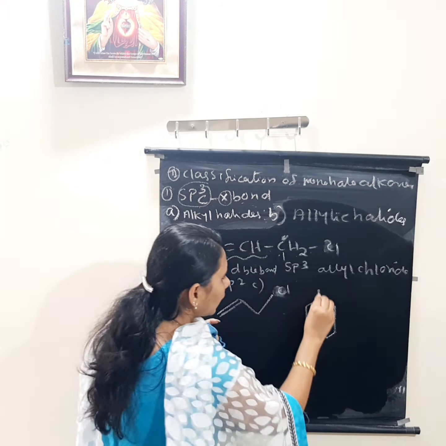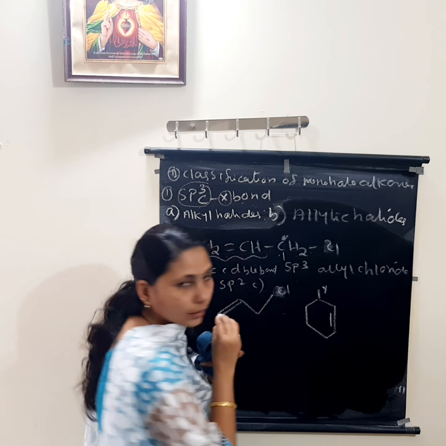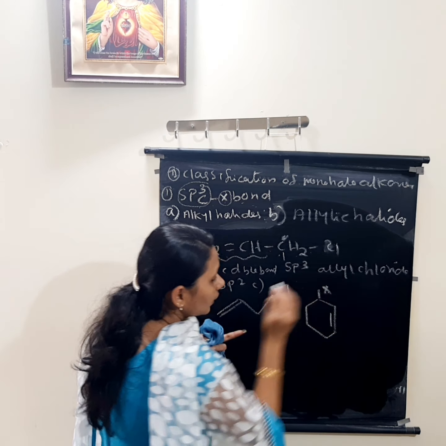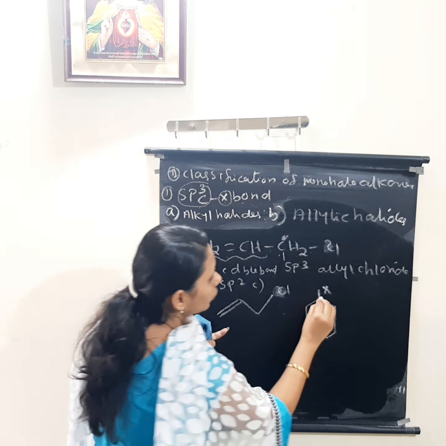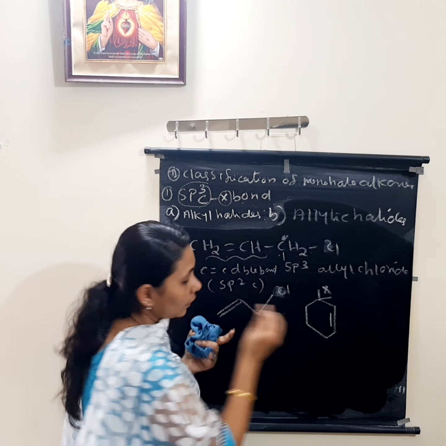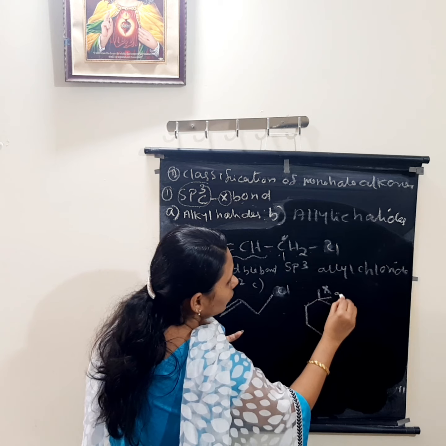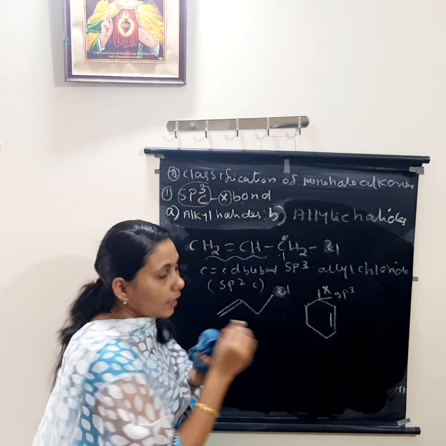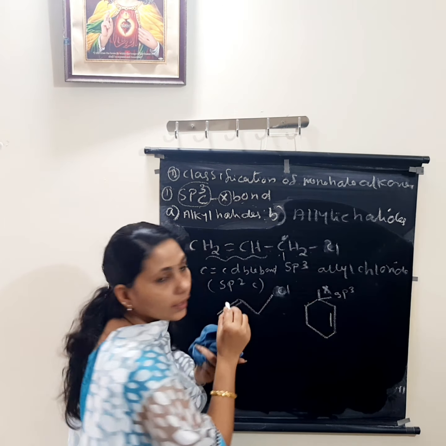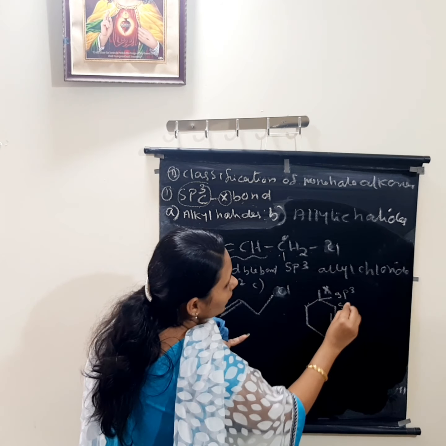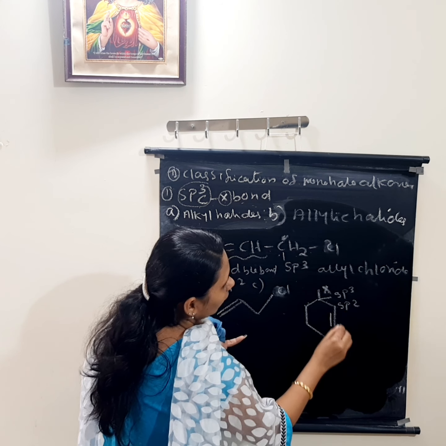Aromatic. Okay, here it is a halogen. Here it is a double bond. If you are checking, this halogen is attached to this carbon atom. Here no double bond is there, so which carbon atom is it? sp3. So the halogen atom is attached to an sp3 carbon atom next to an sp2 carbon atom or carbon-carbon double bond.